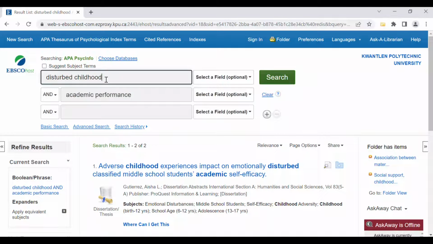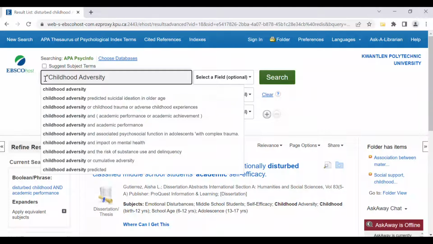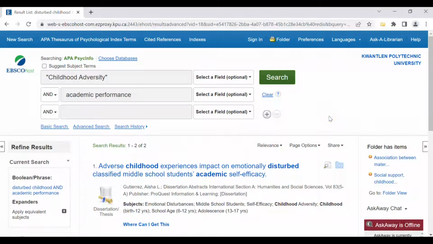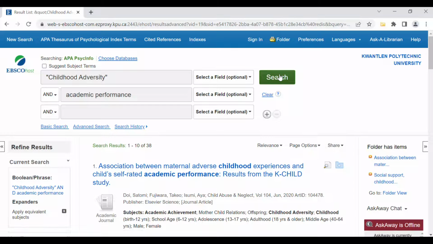So I don't see disturbed childhood, but childhood adversity is here. And that's a pretty good match to that concept. I'm putting quotations around it because that tells PsycINFO that I want to find those 2 words together, like a phrase. So we're up to 38, which is much better, but I still think there's probably more, so maybe this isn't the ideal word either.